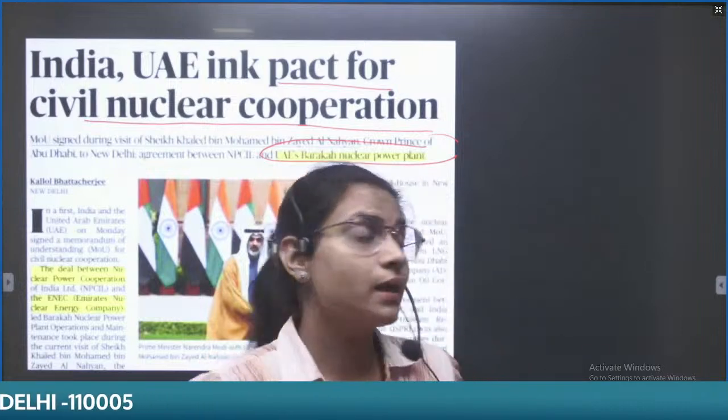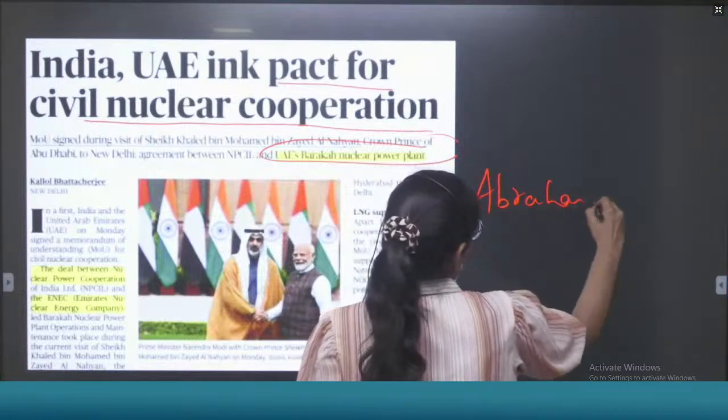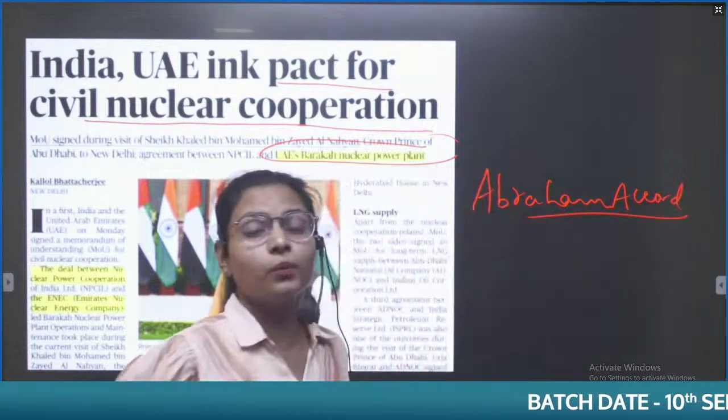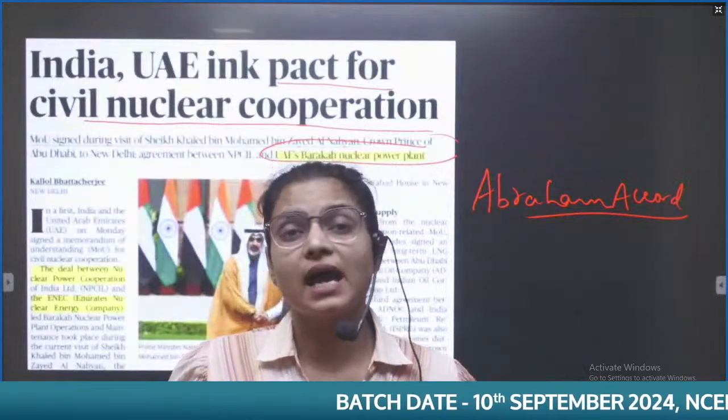But there is the recent Abraham Accord. We have also seen the West Asian countries divided in the case of Israel and Palestine.